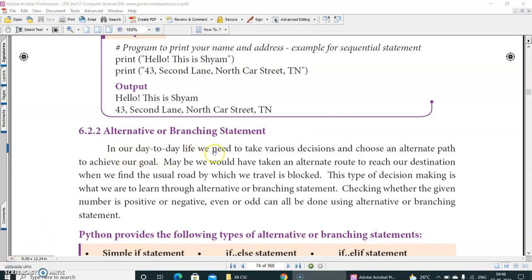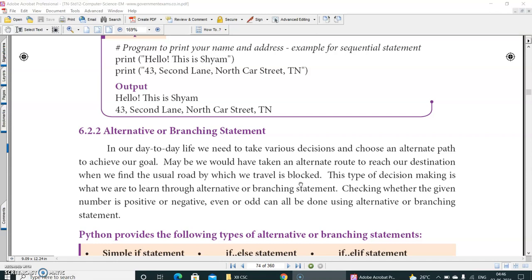Okay, next is alternative or branching statement. In our day-to-day life, we need to take various decisions and choose an alternate path to achieve our goal. Maybe we would have taken an alternate route to reach our destination when we find the usual road by which we travel is blocked. Suppose just assume that every day you use a particular road or street to come to school. One fine morning, what had happened? Some problem crossing the road due to some accident or whatever it is, right? What you will do? You will take next street or alternate street to come to school, right?